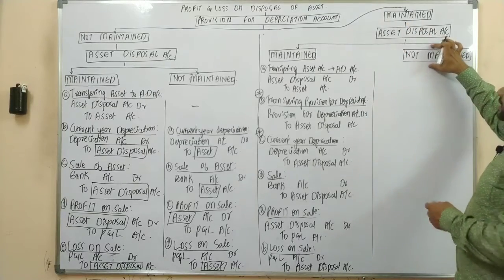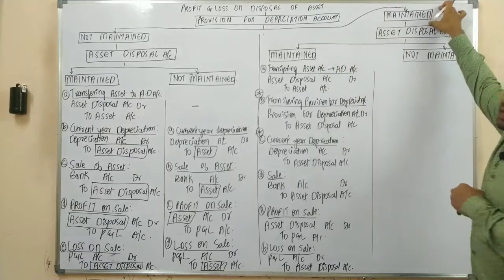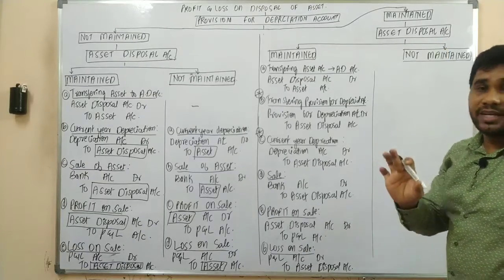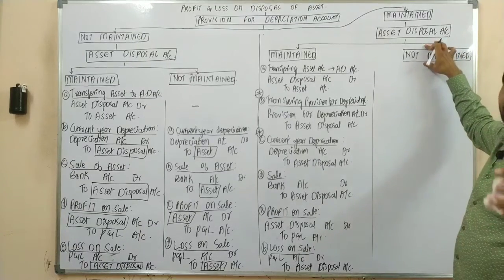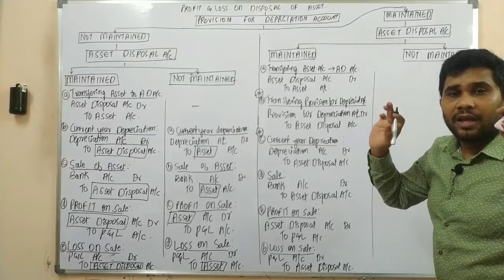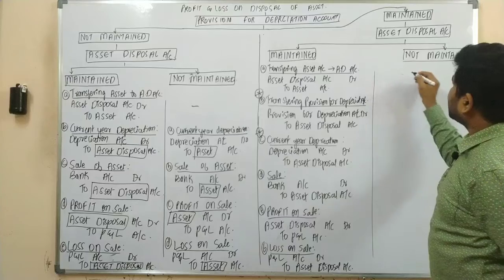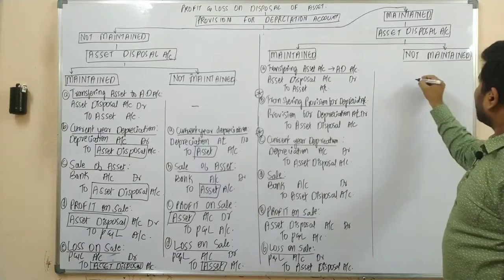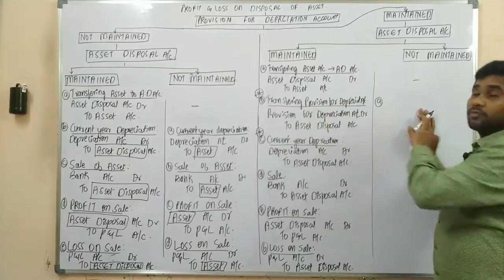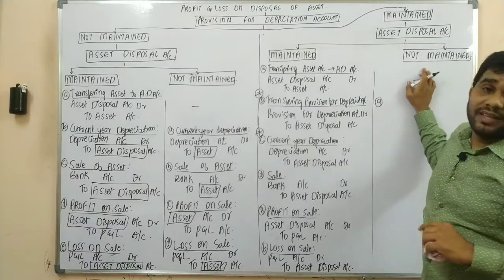So your next topic would be when the provision for depreciation account is maintained and your asset disposal account is not maintained. So in that case, as the asset disposal account is not maintained, all the transactions would be recorded through your asset account. Yes or no? So your first transaction would be transferring the provision for depreciation. Sir, why not transferring asset disposal? Because you are not maintaining the asset disposal account.